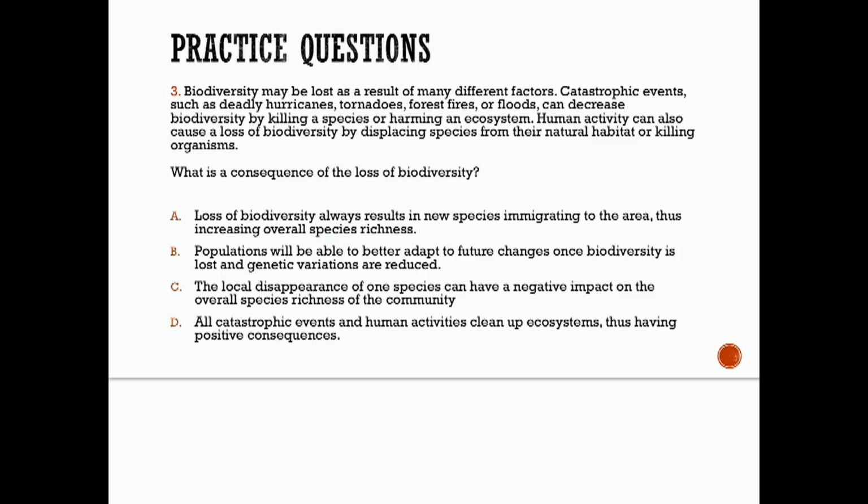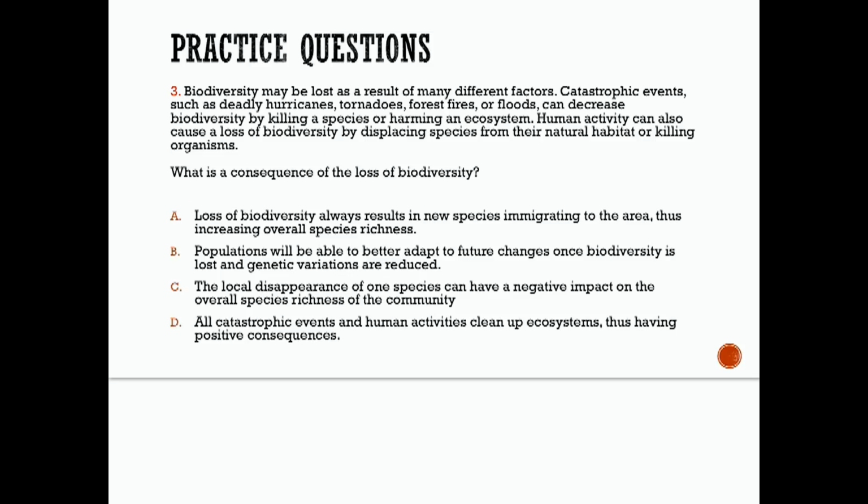Events such as catastrophes or human activities affect the biodiversity of that particular area. The problem with loss in biodiversity is that the local disappearance of one species can have a negative impact on the overall species richness of that community. But let's go through our answer choices and look at these. So let's look at A here.